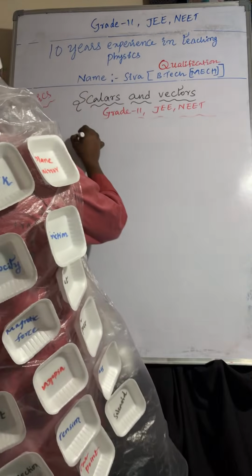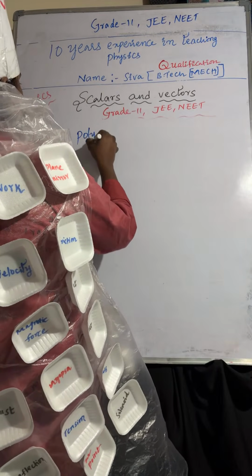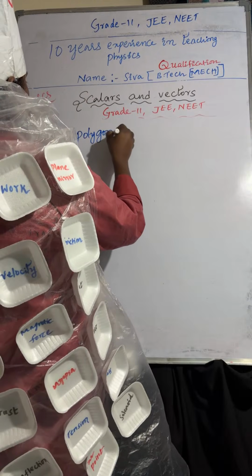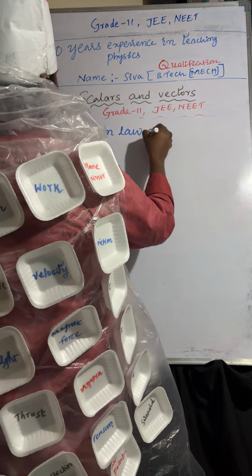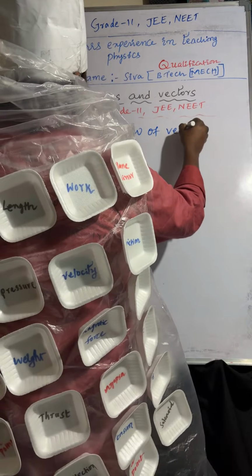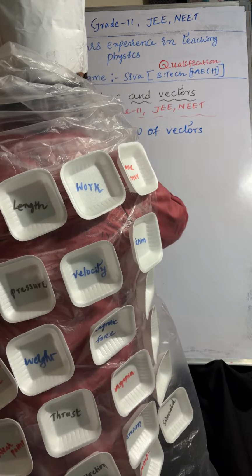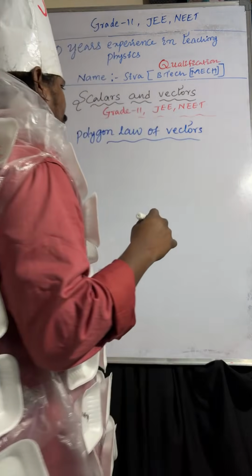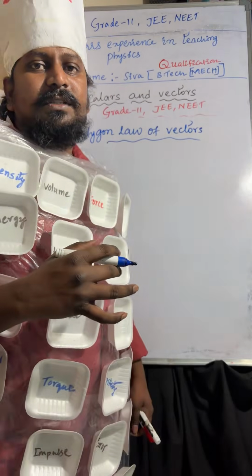Polygon law of vectors. Now you can observe.